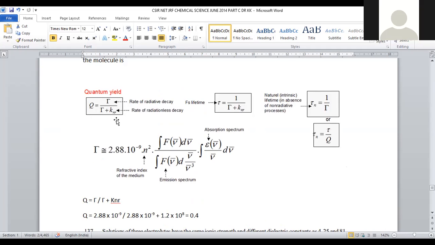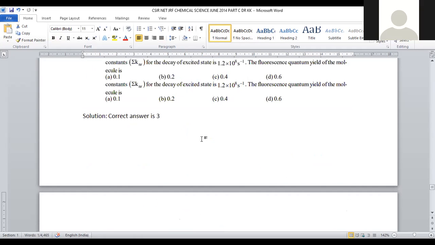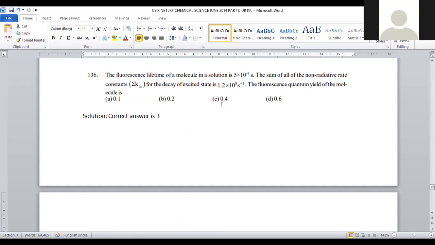Q is equal to rho by rho plus KNR, the rate of radiative decay over the total of radiative and radiationless decay. If we substitute all the values, 2.88 into 10 to the power 8 divided by 2.88 into 10 to the power 8 plus 1.2 into 10 to the power 8, the value will become 0.4. So the fluorescence quantum yield is calculated as 0.4. That 0.4 is provided in option number 3. For question number 136, option number 3 will be the right answer.